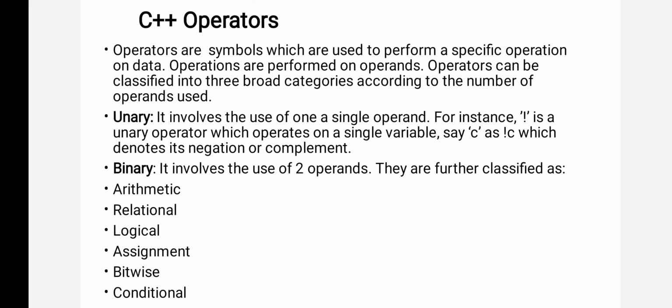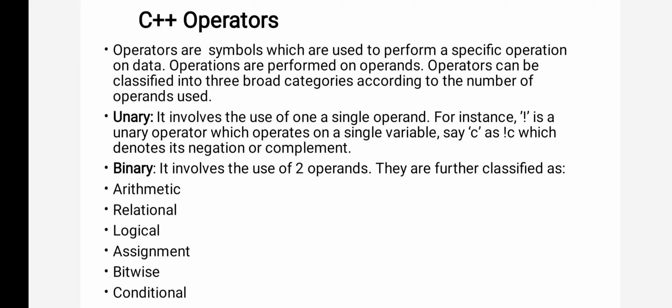Now the next one is the binary. Binary means what actually? Two. If the operator is performing operations on two operands, then that is called a binary operator.